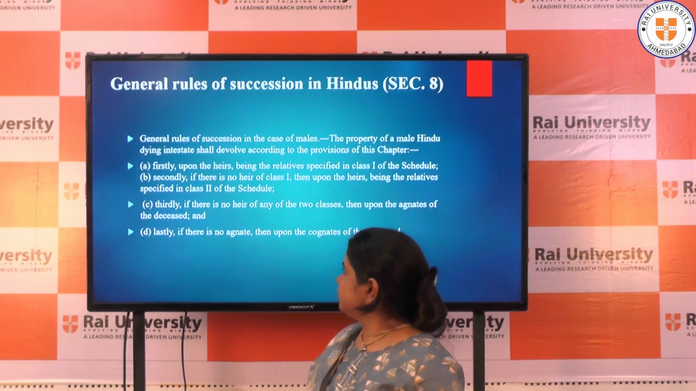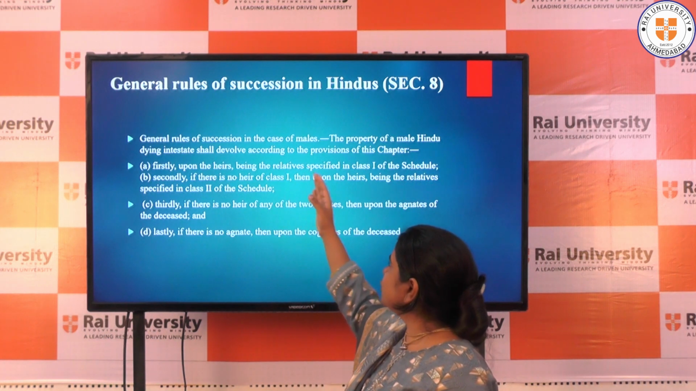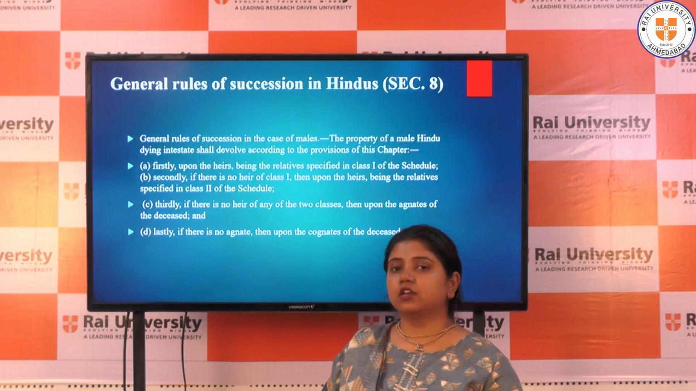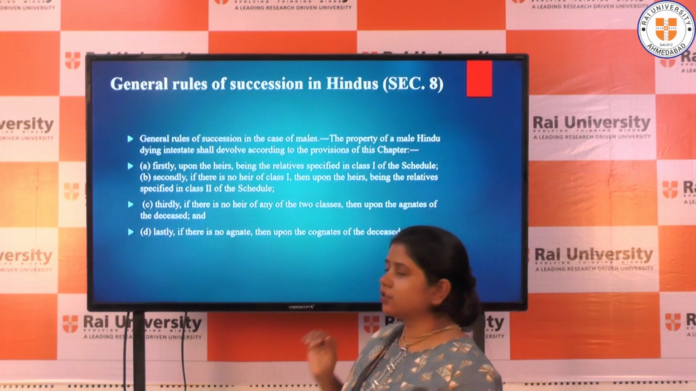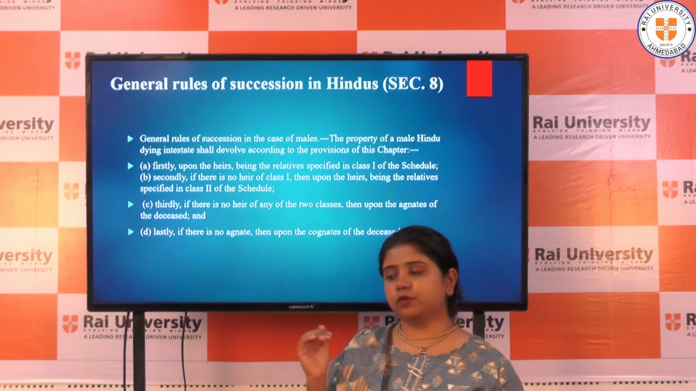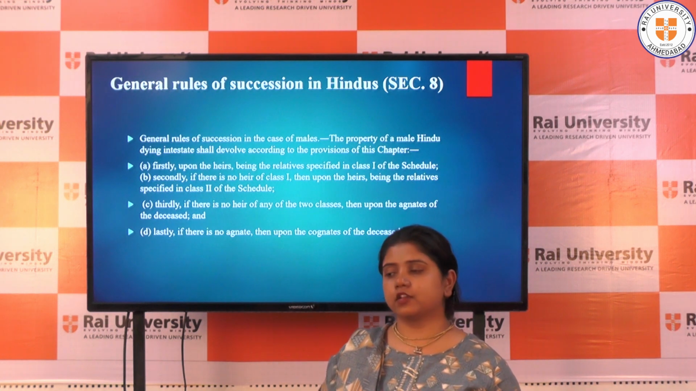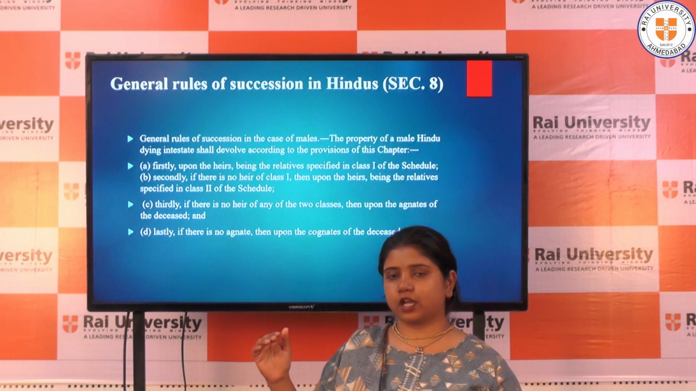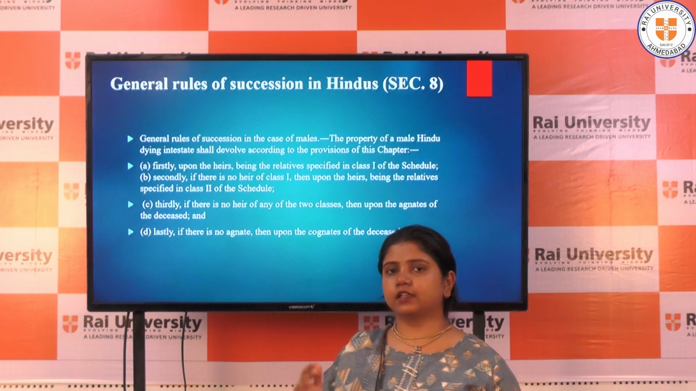So next is section 8. Section 8 basically deals with the general rule of succession in Hindus. What are the general rules of succession? Very simple. There are mentioned some classes: class 1, class 2, agnate, then cognate. This is the process by which property flows. At first, the property will transfer to the class 1 heirs. If there is no person in class 1, then class 2. If there is no one in class 2, then agnate. If there is no one in agnate, then cognate.